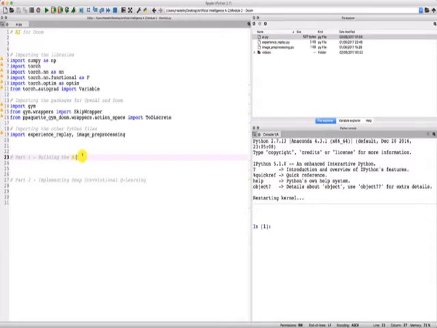But the key point in all this is that we will have a very structured code, so that not only can you take a step back and really understand what's going on, but you will also be able to use it as a framework whenever you want to build an AI for other purposes. And after building the AI in part 1, we will move on to part 2, which will be about implementing the Deep Convolutional Q-Learning model. There again, we will have different sections, and one of them will of course be to train the AI. So I can't wait to dive into it now. We're going to start with part 1, obviously, by making the brain of our AI. So until then, enjoy AI.